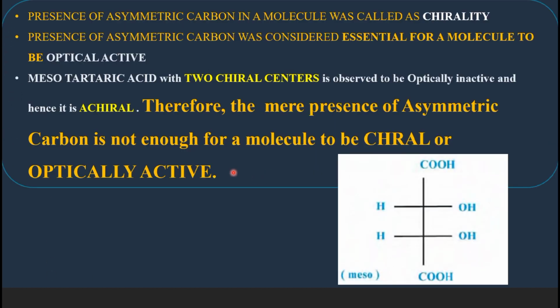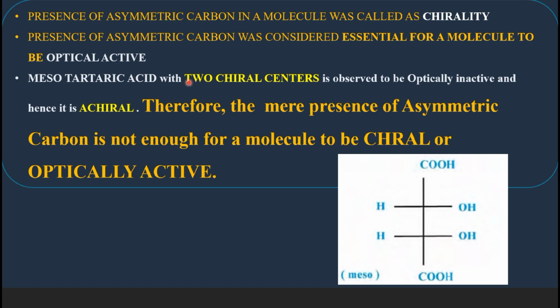So in the earlier days, the presence of asymmetric carbon in a molecule was called as chirality. The presence of asymmetric carbon was considered as essential for a molecule to be optically active. So chirality is essential for the optical activity of a molecule.